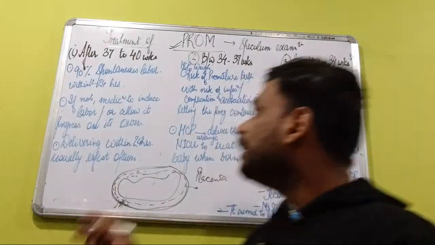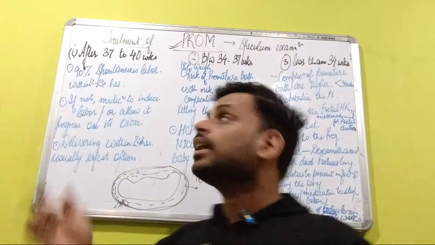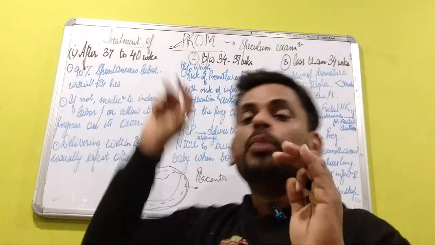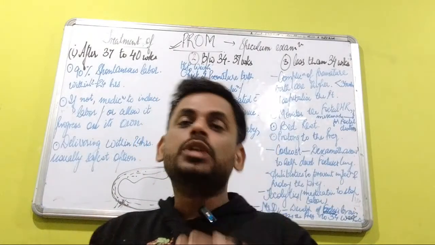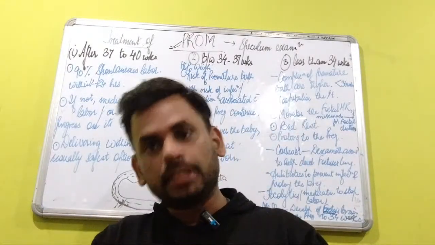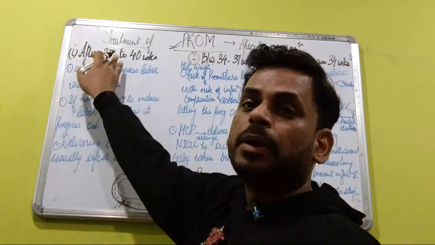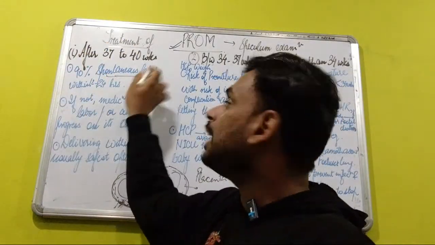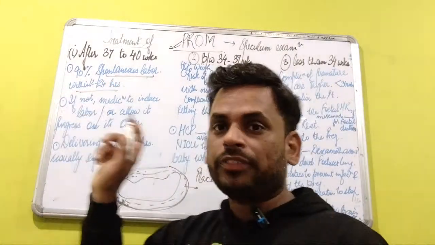In 90% of cases, once the membrane breaks between 37 and 40 weeks, most women experience labor pain within 12 to 24 hours. So if premature rupture of membranes occurs between 37 and 40 weeks of gestation, in 90% of cases spontaneous labor will occur within a time span of 12 to 24 hours.